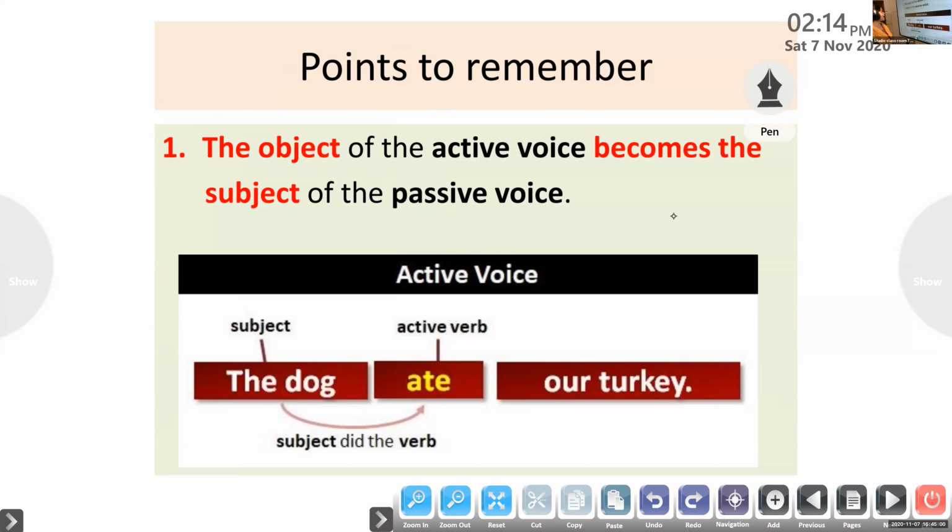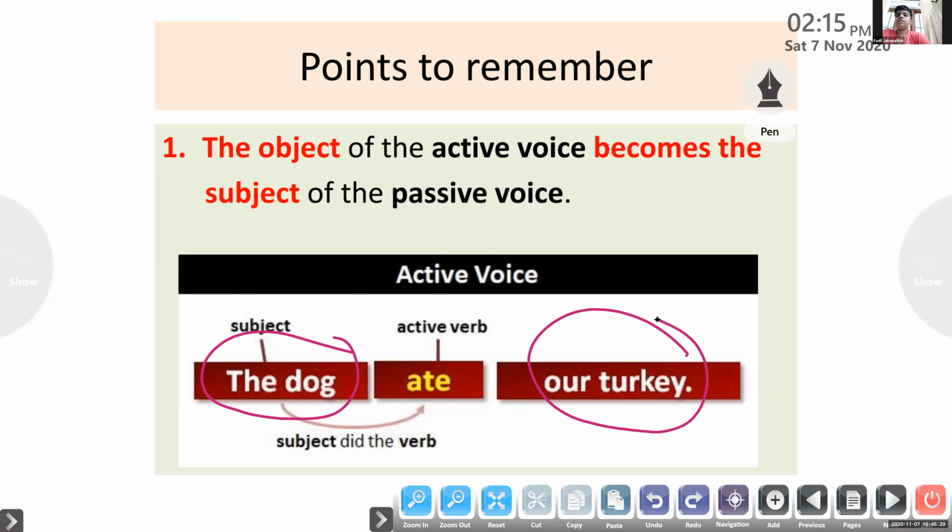Let's have a quick recap. The object of the active voice becomes the subject of the passive voice. How is it possible? Look at the example. The dog ate our turkey. So here, the active participant is the dog. Who receives the action? Our turkey. So here the dog is the subject. The action word is ate. Our turkey is the object.